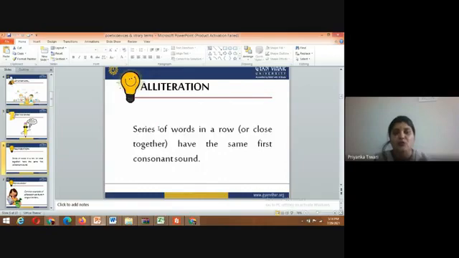Alliteration is a series of words in a row or close together that have the same first consonant sound. If we are talking about the same first consonant sound, we will use alliteration in English literature. This is very important.